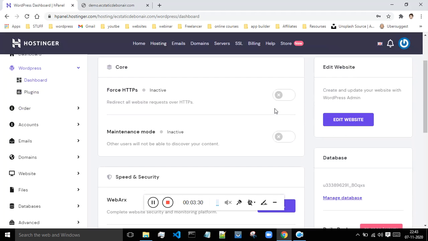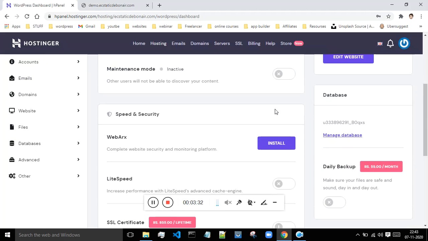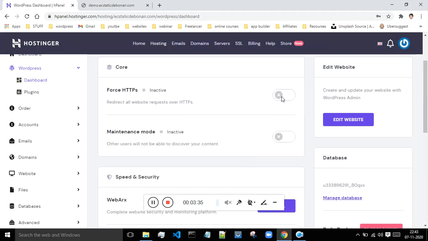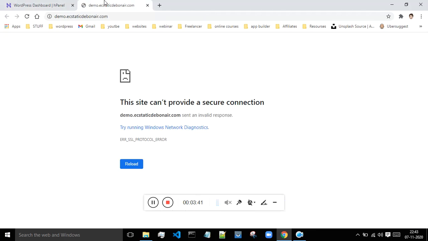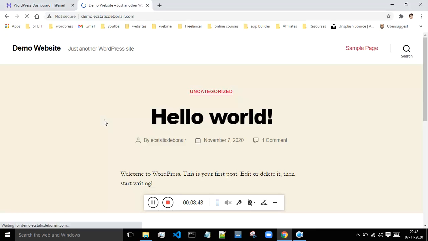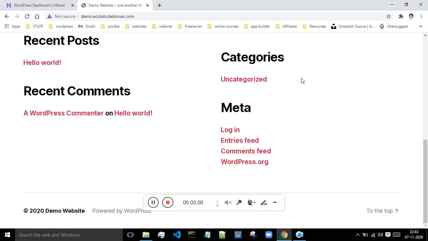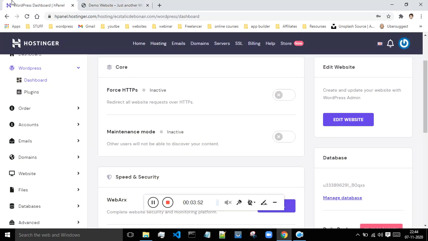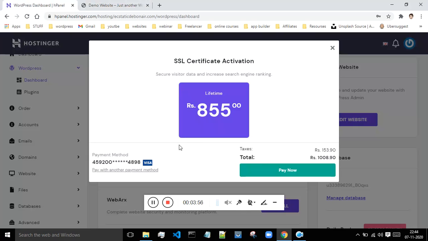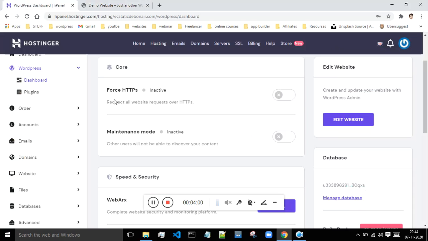So now what you can do is you can just keep this option off only. I think you have to pay some extra money if you want to make this website SSL secure. So now if I'm just removing this S and going to this demo, then now as can be seen, this is getting opened. Okay, so the problem was with the SSL certificate. If I want to make this website secure, then I have to pay some extra money, which as of now is not possible.